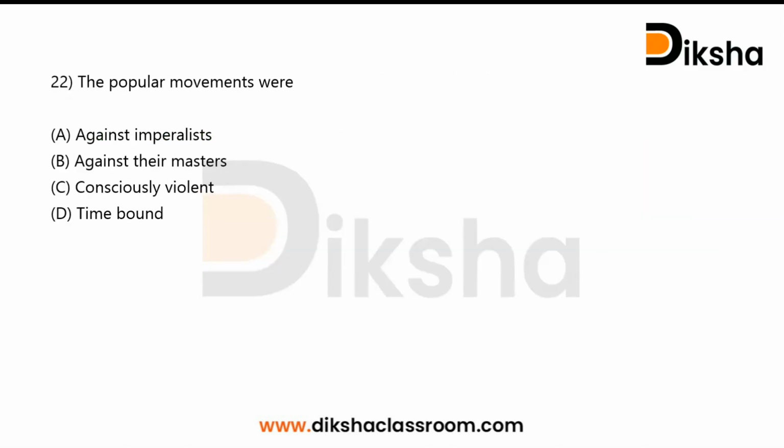Moving on to the next question, question number 22. The popular movements were against imperialists, against their masters, consciously violent, time-bound. So in this question you have to find out the nature of popular movements.